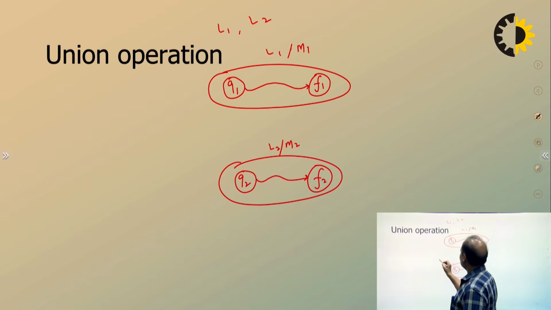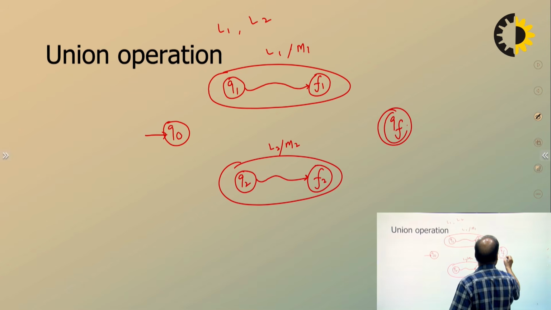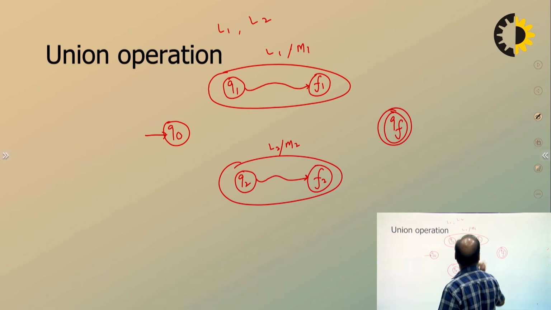In order to get the union operation, let's add another separate state, we call it Q0, and let us have another final state which is not in the original list of final states, and make it the final state. These are the two additions of states. From the new starting state, by epsilon, go to the starting state of M1.